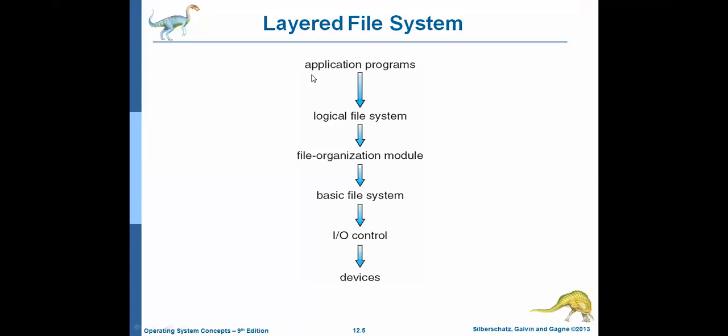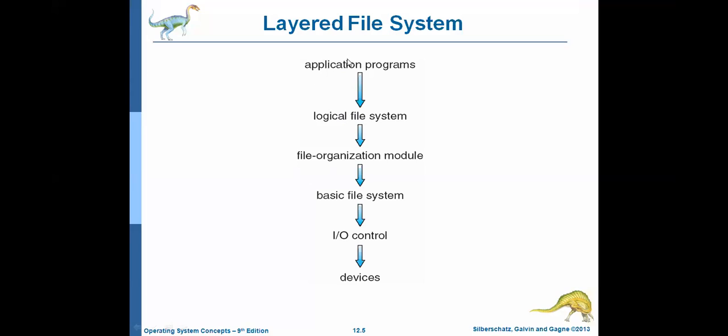Then whatever file you want to take the printout of, the logical file system will search for the existence of the file in the directory structure. Did you get my point? So our task is to take the printout of a file.